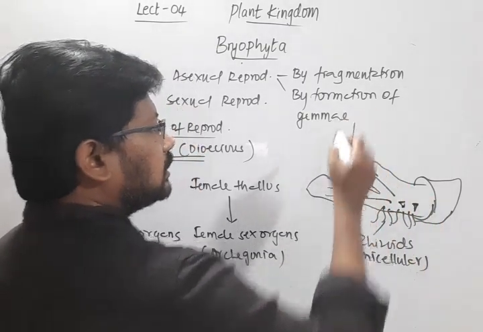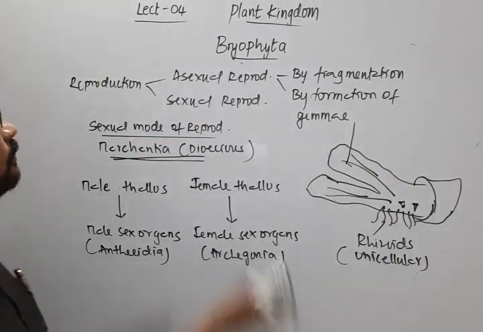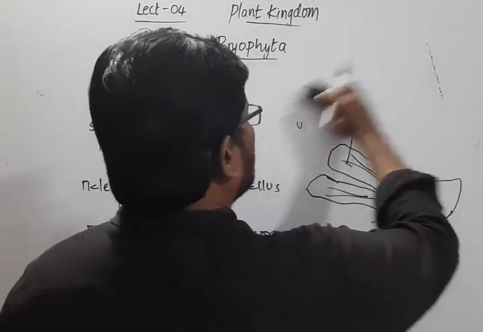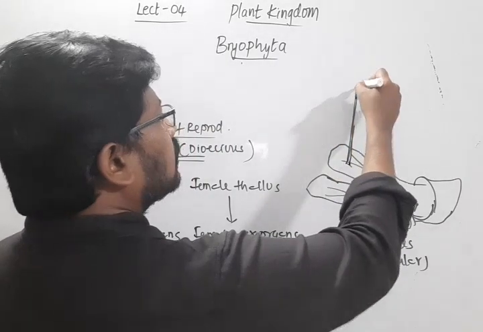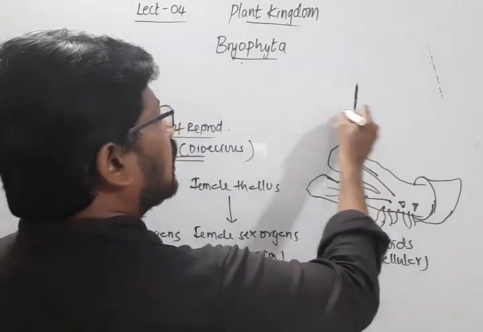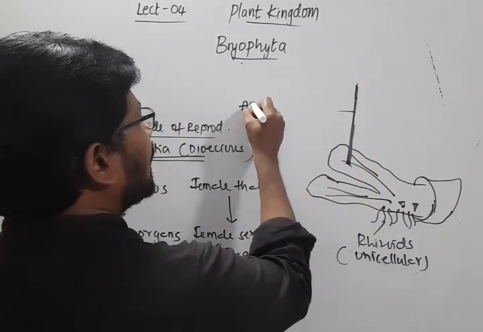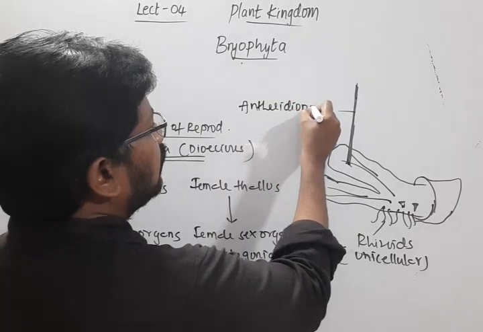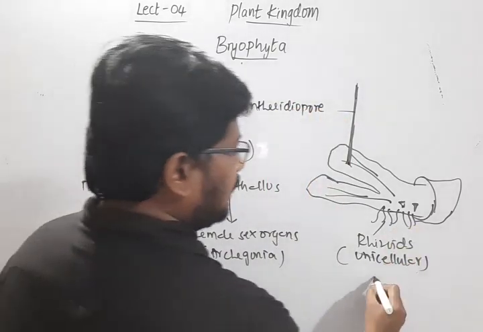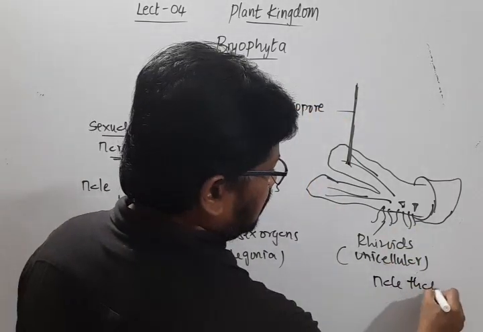Here you can see the development of the antheridiophore. I will take this one as the male thallus.